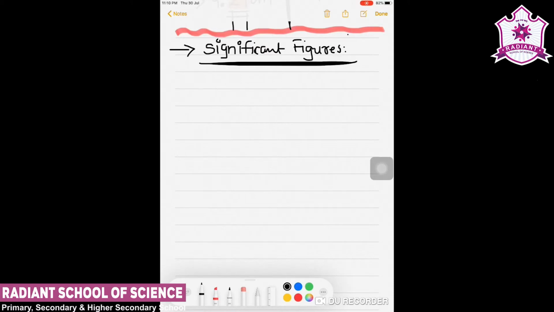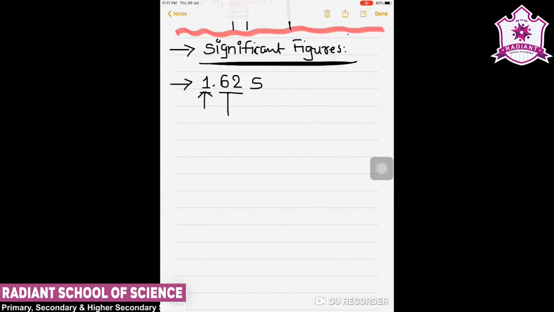Again, in the example, suppose I have one calculation for some periodic time for the oscillation. I calculate the oscillation and I got the period as 1.62 second. Now this is the periodic time of simple pendulum that I measure. Now in this measurement, I have total 3 digits, 1 and 0.62.